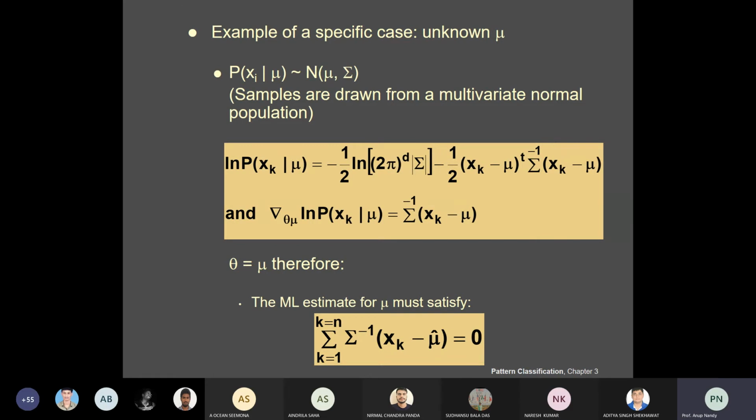If you pre-multiply by sigma on both sides, what you are going to get is the summation from k equal to 1 to n of xk minus mu hat. This is the mu that is going to be estimated. If this estimated mean equals the actual mean, then obviously it is fine. Now, the summation from k equal to 1 to n of xk minus mu is equal to 0.